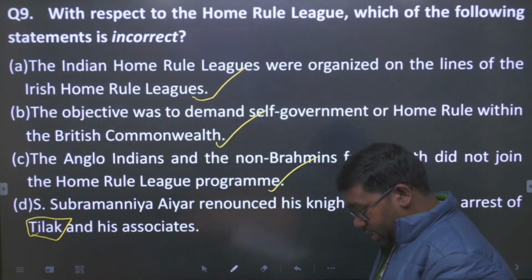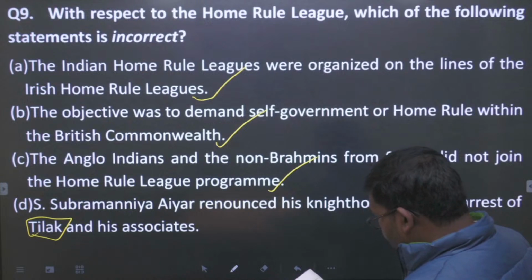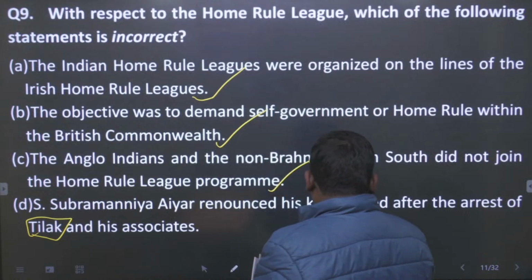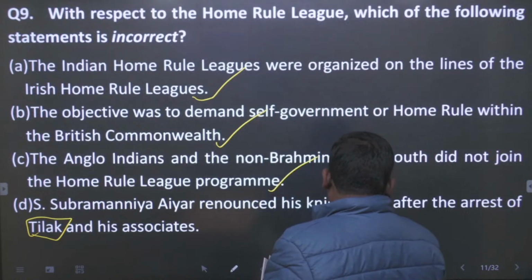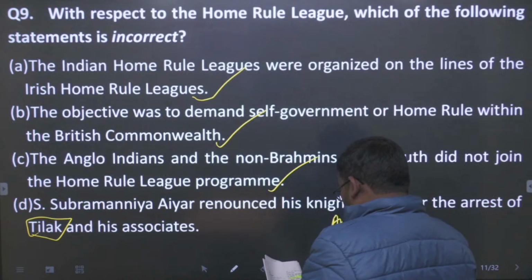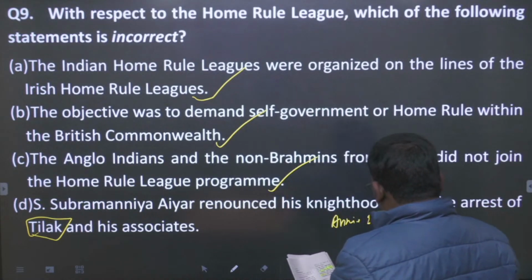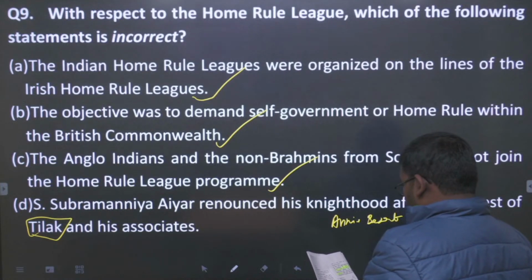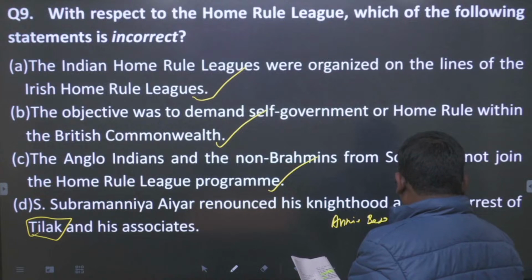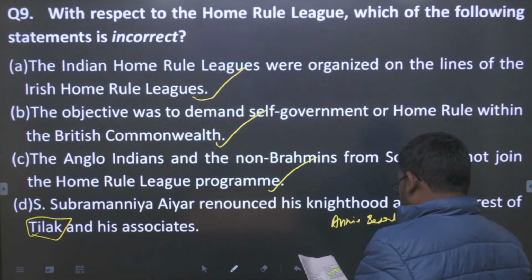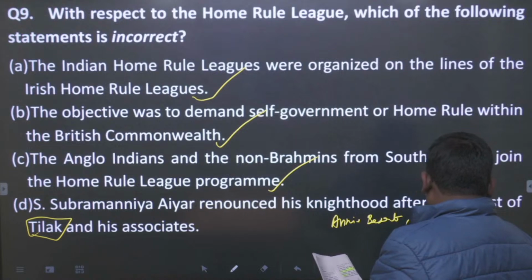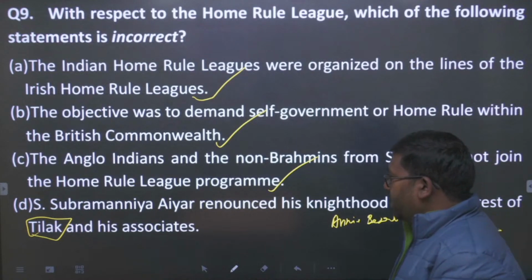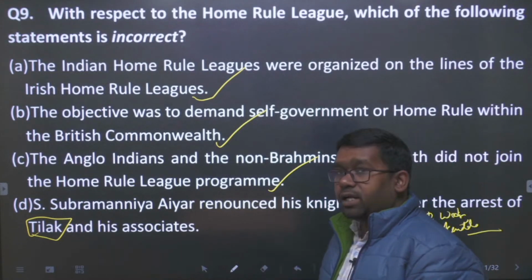It is not after the arrest of the Tilak, but he had renounced especially after the arrest of the Annie Besant and her associate. है ना, when the Annie Besant and her associates, especially associates were B.P. Wadia, George Arundale, they are arrested. So, in the arrest of the Annie Besant and her associates, Subramaniam Iyer had renounced his knighthood after the arrest.